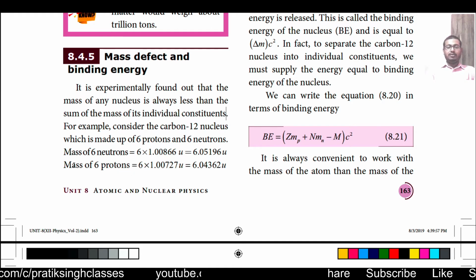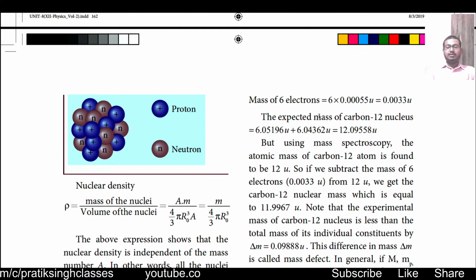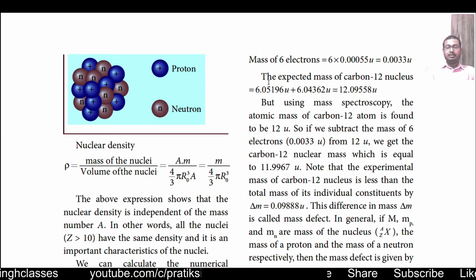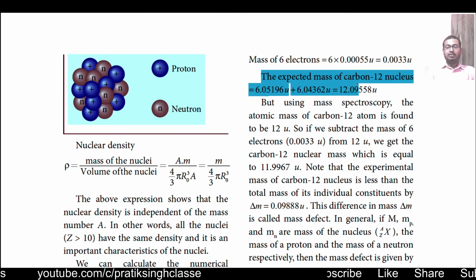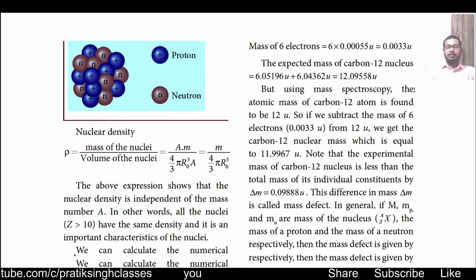So if we calculate the total mass, the mass of 6 neutrons is equal to 6.05196 units, the mass of 6 protons is 6.04362 units, and the mass of 6 electrons is equal to 0.0033 atomic mass unit. Then the total expected mass of the carbon 12 atom will be equal to 12.09558 atomic mass unit.